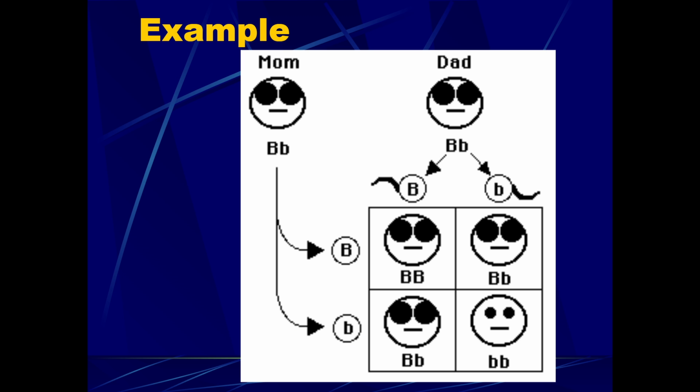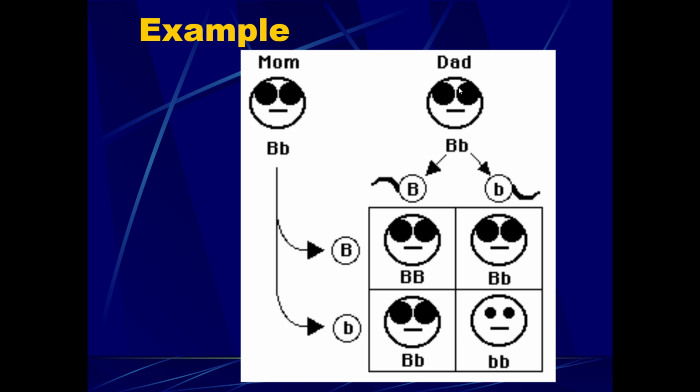Here's another example with the heterozygous parents again. So this mom could donate capital B or lowercase b. This dad could donate capital B or lowercase b. So we have to actually spread out the genes on the top and side of the Punnett square, bring the top down, the sides across, and that would give us, for example, phenotypically, a 3-to-1 ratio.